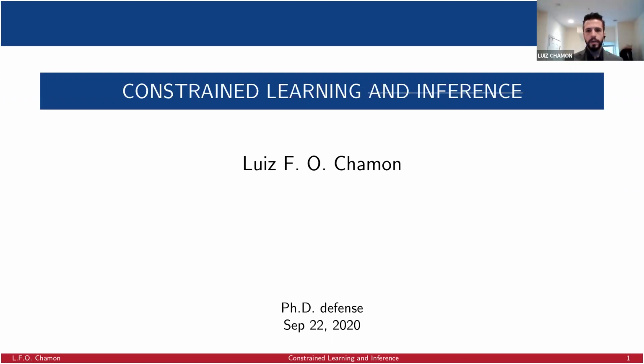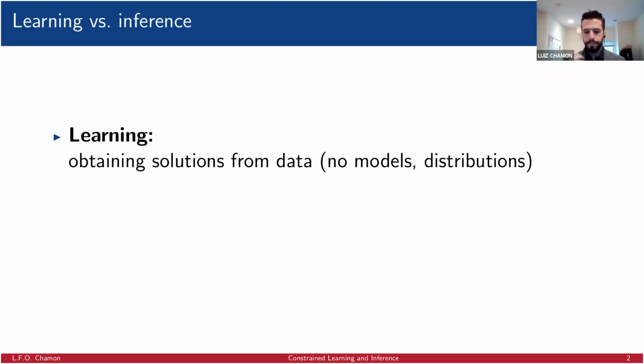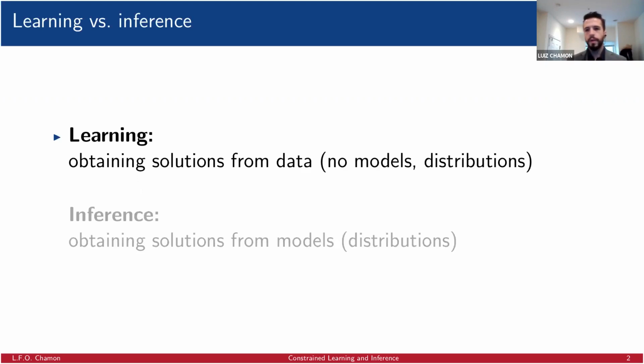So when I say learning, I mean obtaining solutions for statistical problems based on data rather than models or distributions. That's in contrast to inference, where we have a model or a distribution from which we want to extract solutions. That's not to say that we can't use models for learning and get some hybrid methods. It's just that that's not the core problem in that setting or in that approach.